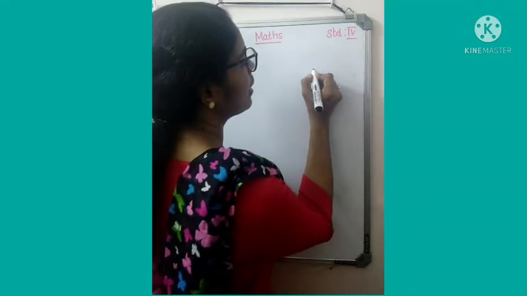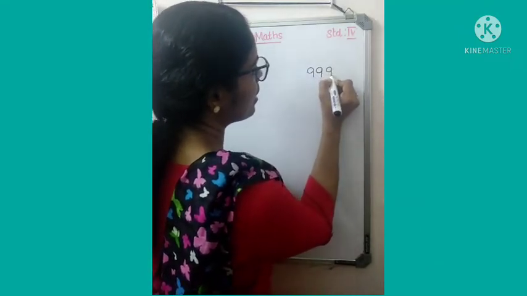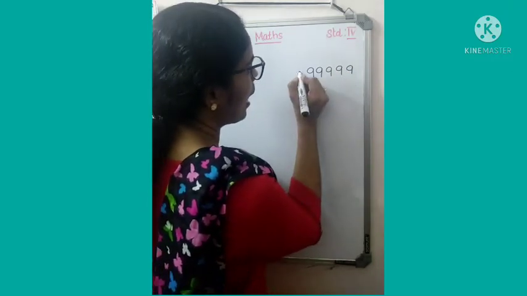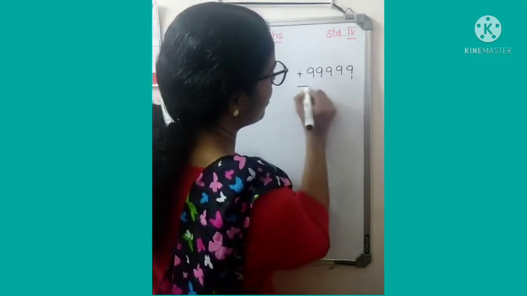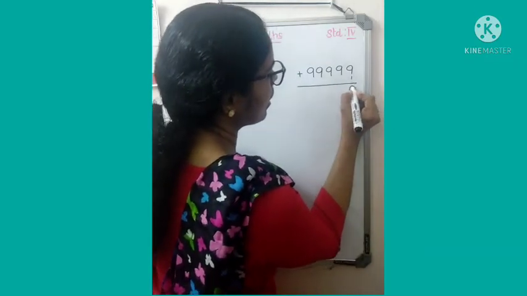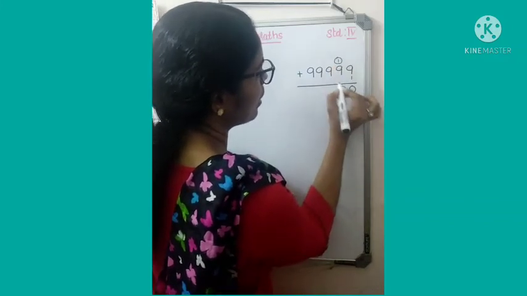What we will get when 1 is added to this greatest 5-digit number? Let's find out. We know that 99,999. On adding 1, we will get 9 plus 1, 10. Remainder 1, 10.